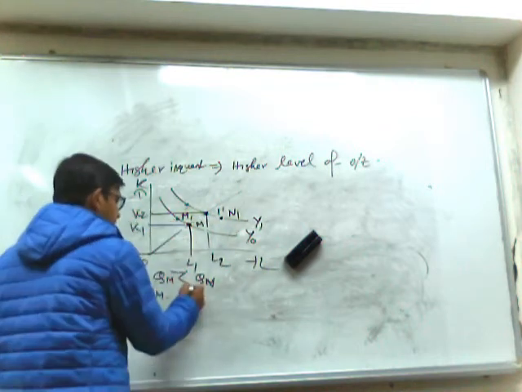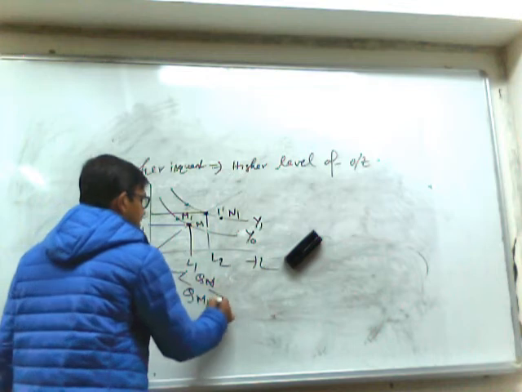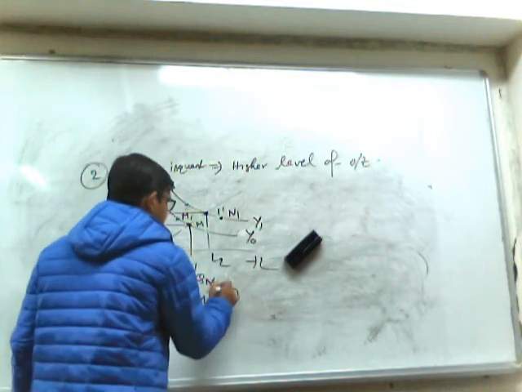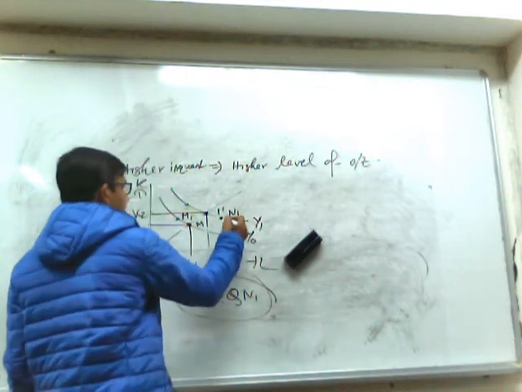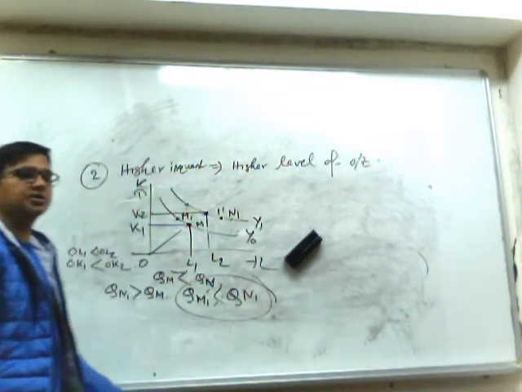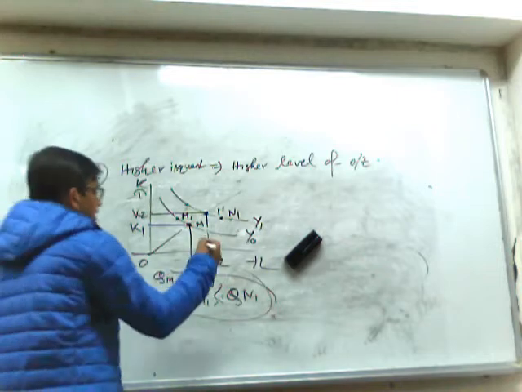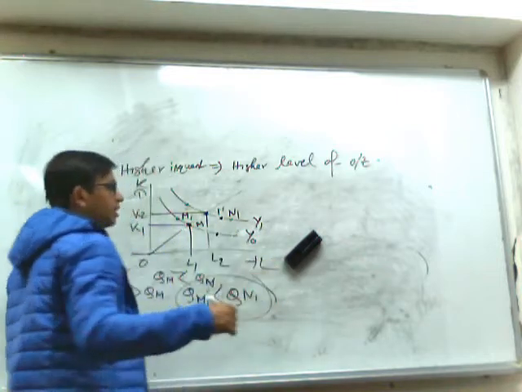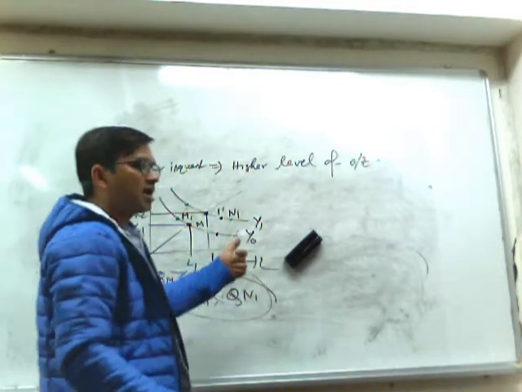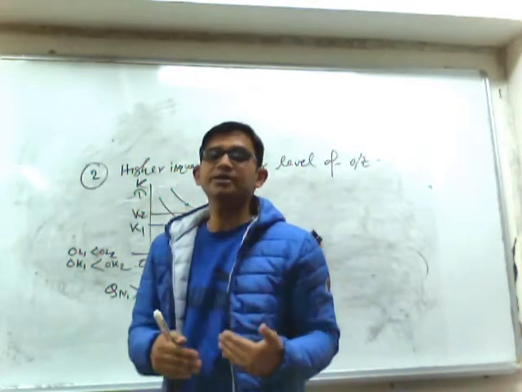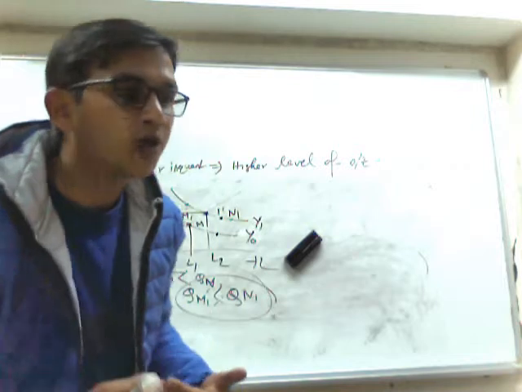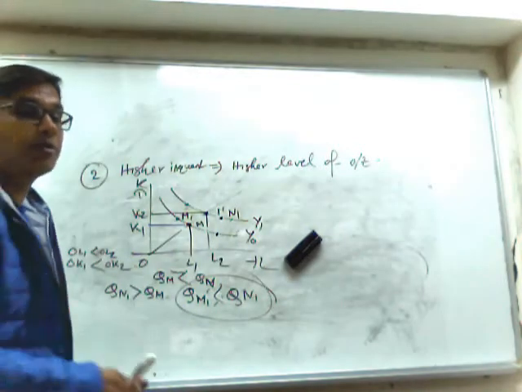So we can write that QM1 is less than QN1. So any combination on this isoquant Y1 yields a higher level of output compared to any combination on the lower isoquant Y0. So a higher isoquant indicates a higher level of output and a lower isoquant indicates a lower level of output.